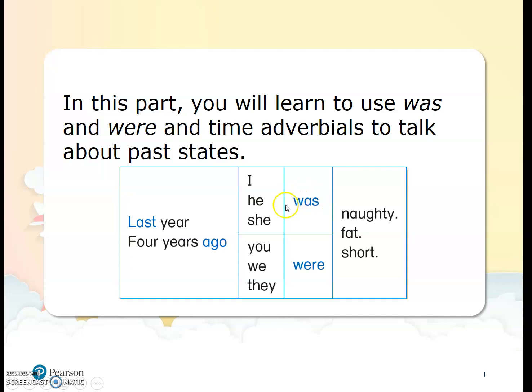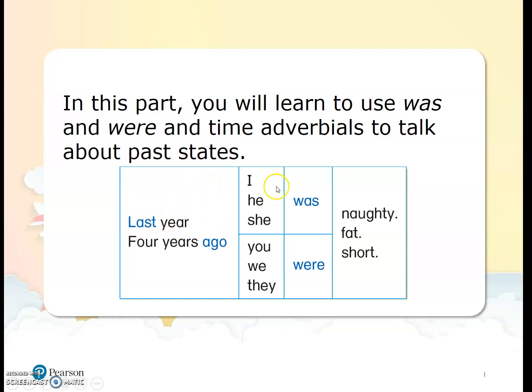Okay, you can see was, were, and also time adverbial last year, 4 years ago. When you see these words together, that means we are talking about the past status.